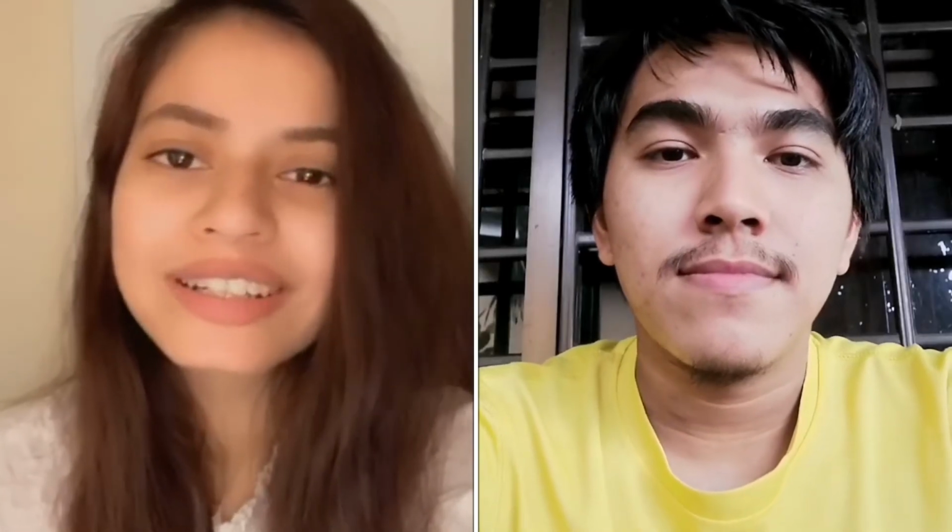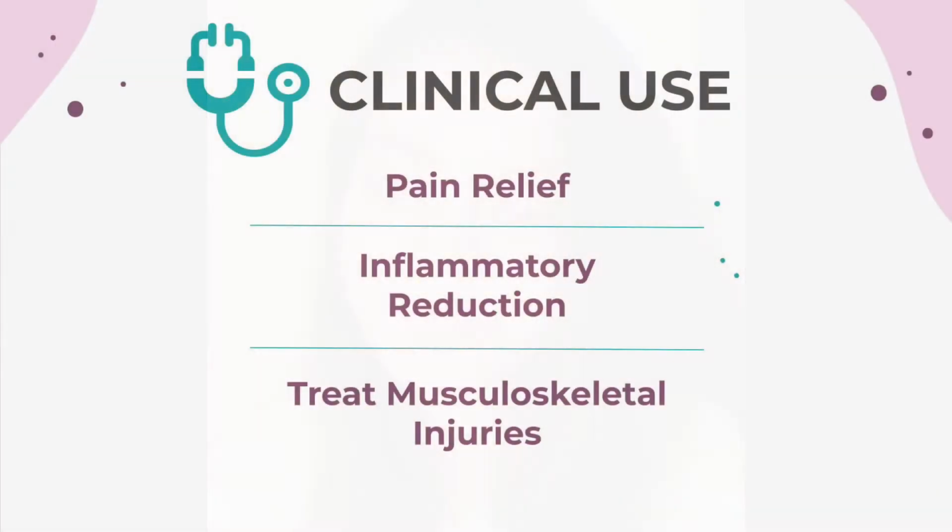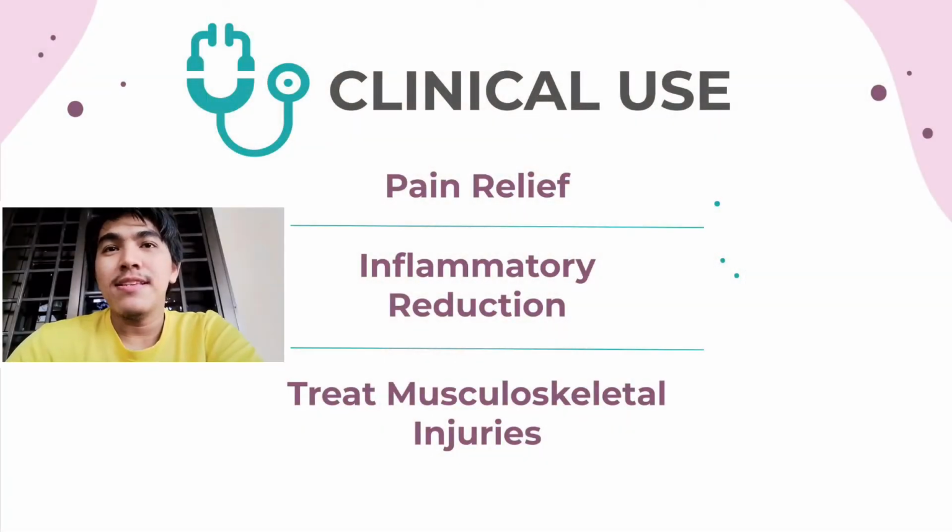What are the clinical uses of those drugs? Fever and inflammation reduction. It is considered to be a highly effective drug class for pain and inflammation. The analgesic, anti-inflammatory, and antipyretic properties of the non-steroidal anti-inflammatory drugs are useful for symptomatic relief of painful inflammatory conditions and fever. So, they are also used to treat musculoskeletal injury, such as chronic cases like osteoarthritis and rheumatoid arthritis, and also acute cases like acute gout and injuries.